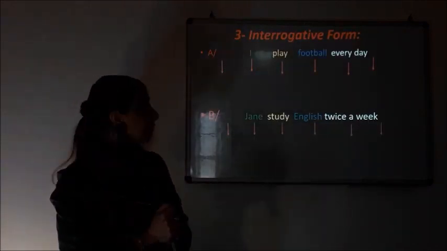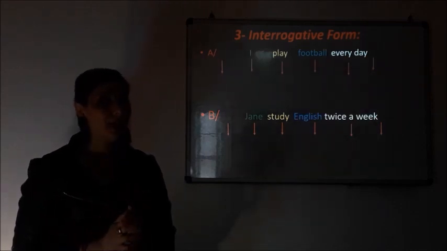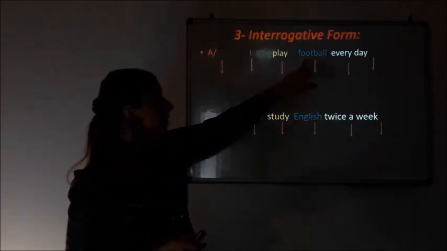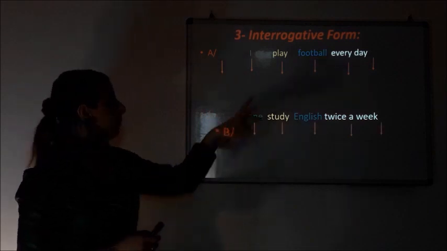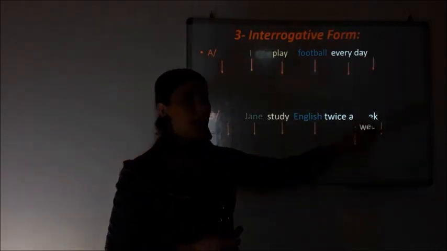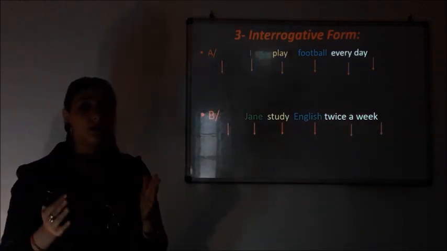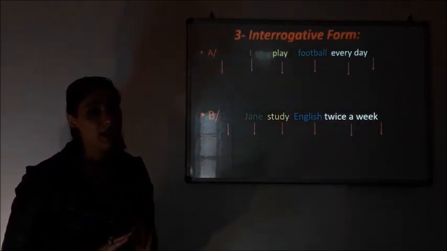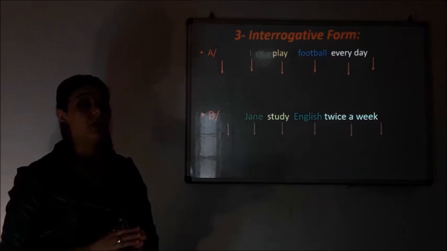Interrogative form. So here also it's very easy, okay? You have your affirmative form. I play football every day. Jane studies English twice a week, okay? So what do I need? Always I need my auxiliary to do in present simple.